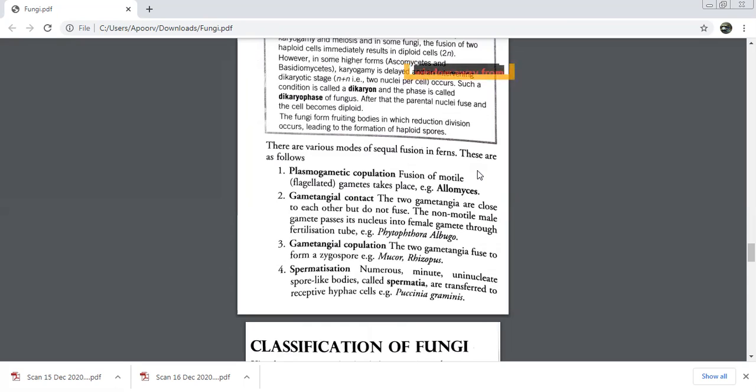In gametangial copulation, two gametangia fuse to each other to form a zygospore, whereas in gametangial contact, the two gametangia just come close to each other, but they do not fuse. Okay. And what is the main difference between plasmogametic copulation and gametangial copulation?